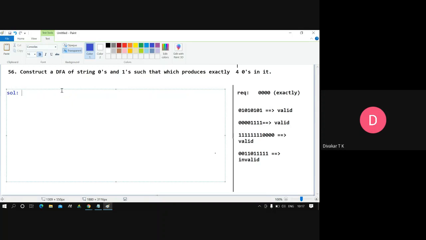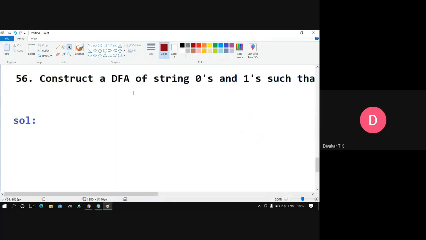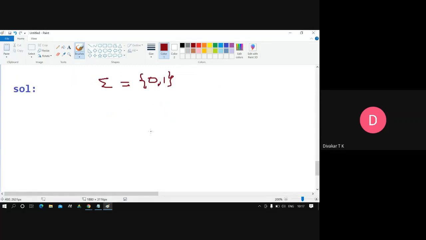Analyze it. First of all, we are always supposed to write sigma here. Sigma is equal to 0 and 1. After writing sigma, it is easy to write the DFA diagram. The DFA diagram starts with Q0 as the first state. Now, exactly 4 zeros.